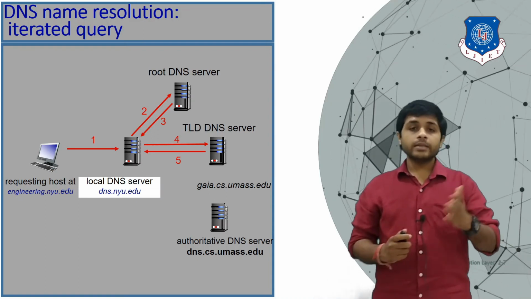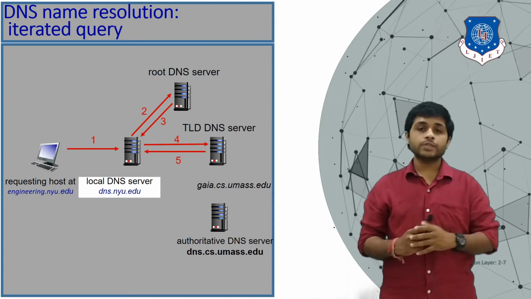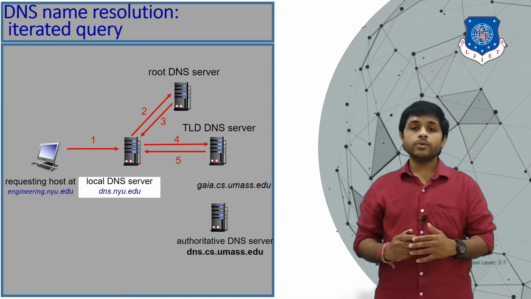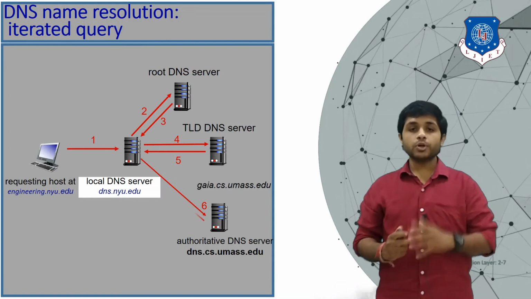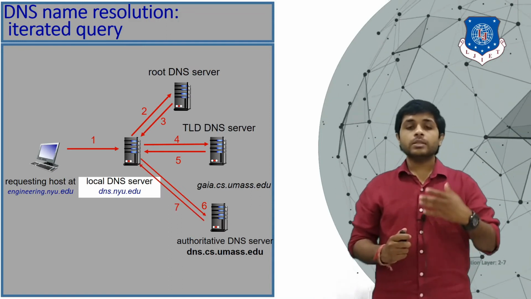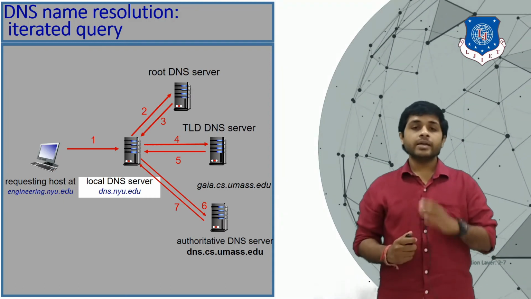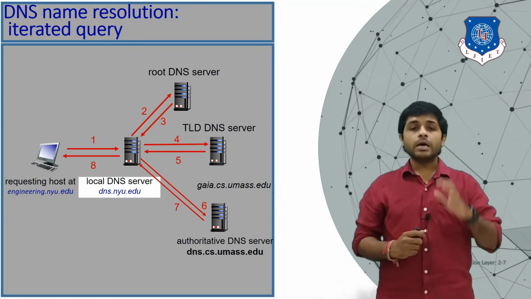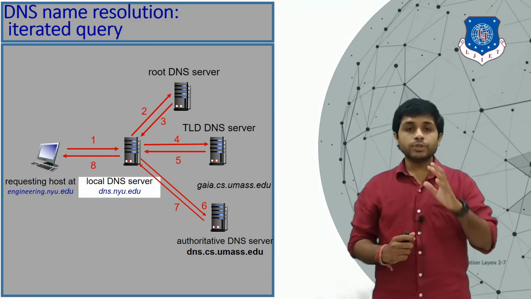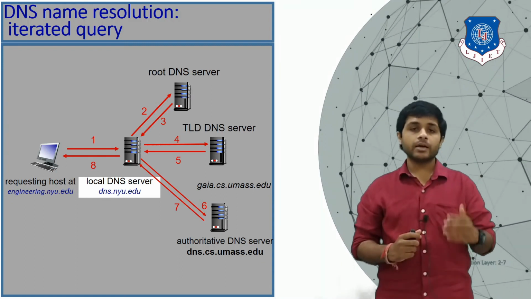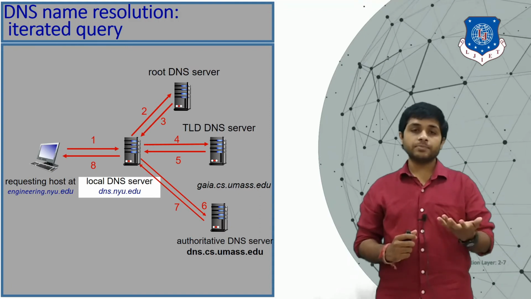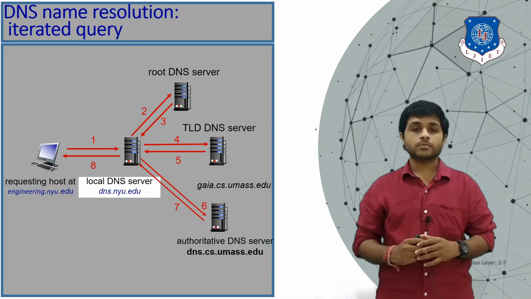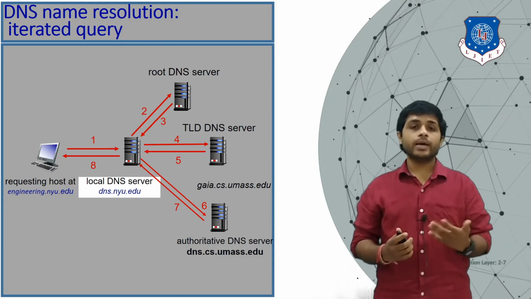Again, the local server will receive the message from the top level domain server and it will reach the authoritative DNS server. From the authoritative DNS server, it will learn the IP address of the website and send it to your browser. Your browser will receive the IP address of the query and store it in its memory, and then you can access the website and see it in the browser. So this is how the iterated query works.